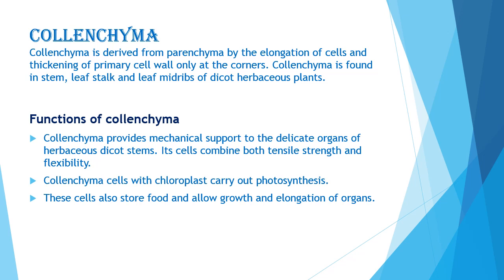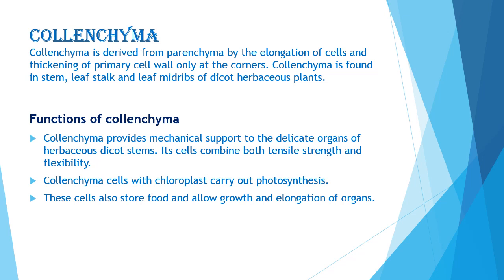And why are intercellular spaces absent? Because they have a deposition of extra cellulose at the corners of the cells. Collenchyma cells are elongated in shape and often contain a few chloroplasts. Collenchyma is generally found in the stem, leaf stalk and leaf midribs of dicot herbaceous plants. Now, what are the functions of collenchyma? Collenchyma is called a mechanical tissue in young dicotyledonous stems, and it provides mechanical support and elasticity.